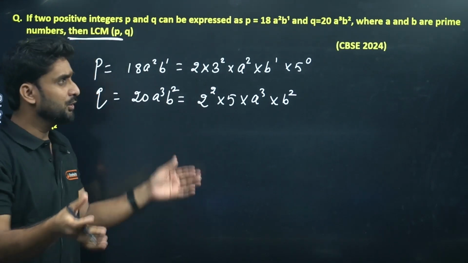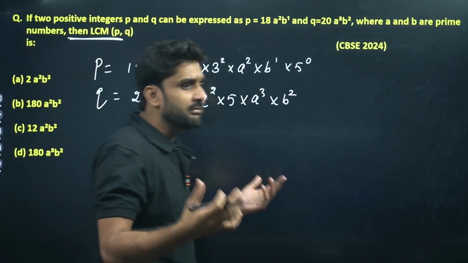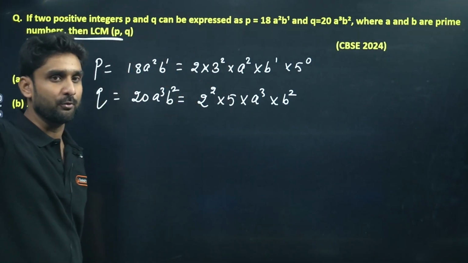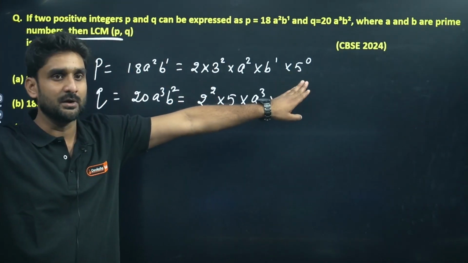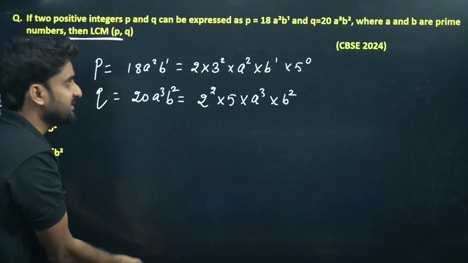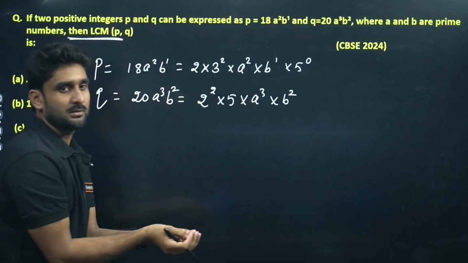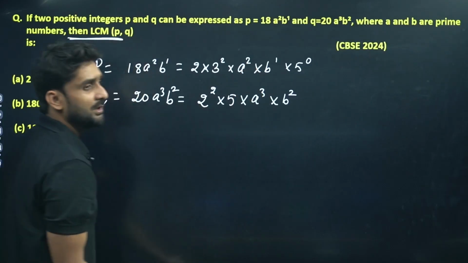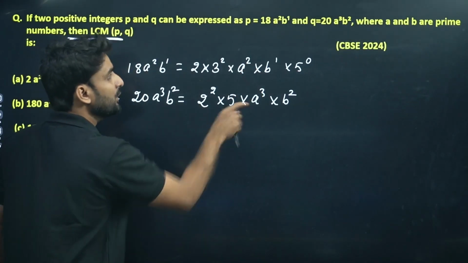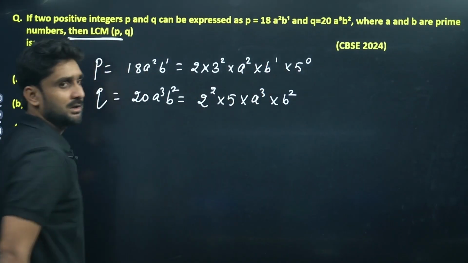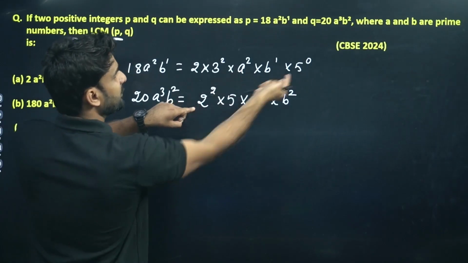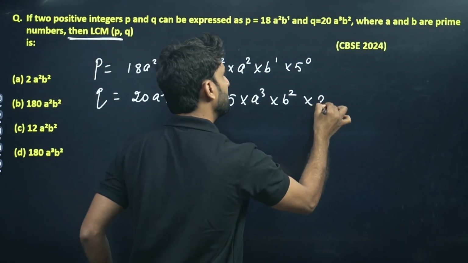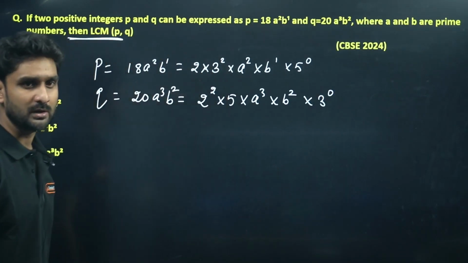Once you have done many questions, and in future if you go through a number of questions, you will be ultra pro. You don't need to write these here. But in the initial phase, I'm just giving you a trick. If you feel confused about how the teachers do the question comfortably and you're not able to, this trick helps. If 5 is here but not here, we can put 5 to power 0. If 3 is here but 3 is not here, we can put 3 to power 0. No need to worry about it.